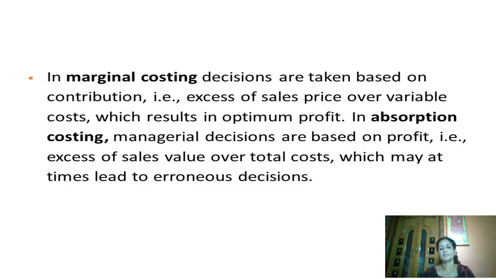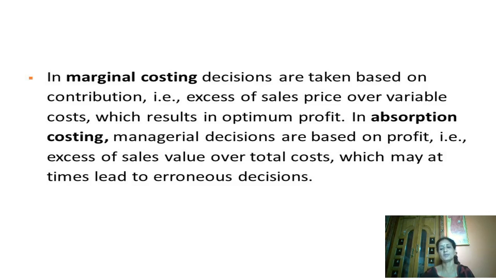So as I told you, the main drawback in absorption costing is overcome by marginal costing, wherein decisions are taken based on the contribution, that is excess of sale price over variable cost. Contribution is nothing but sales price minus variable cost.